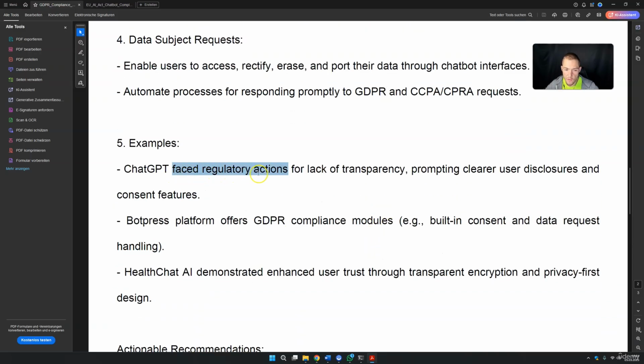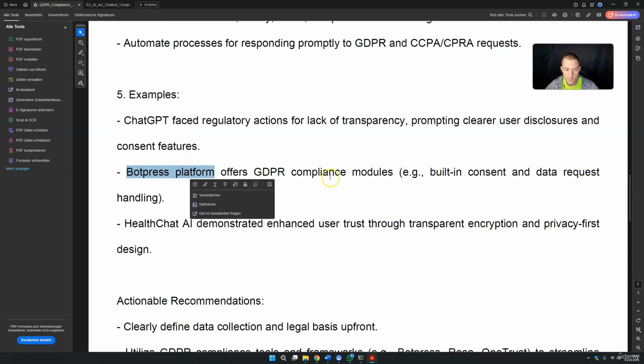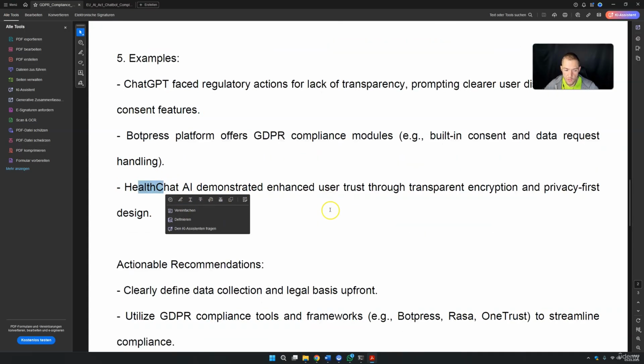ChatGPT faced regulatory actions for lack of transparency, prompting clearer user disclosures and consent features. BotPress also has some features included that work relatively nicely for us in the EU. But N8N is also perfect because it is built in Europe, in Berlin. And HealthChat also did a great job here.